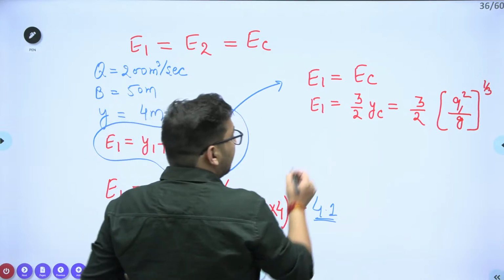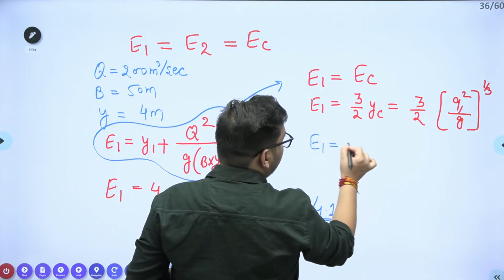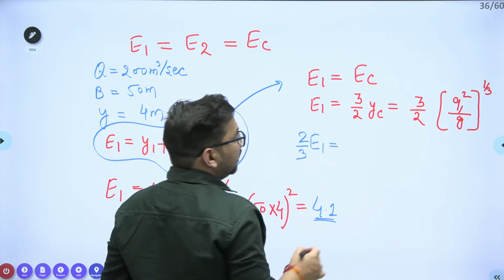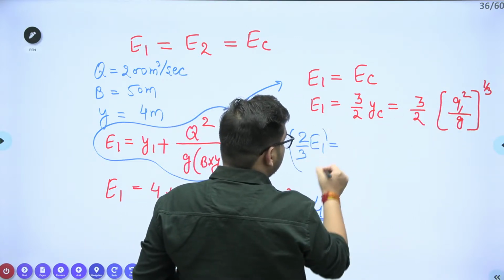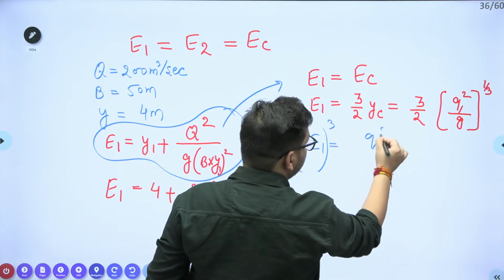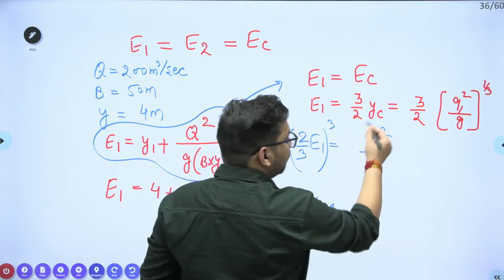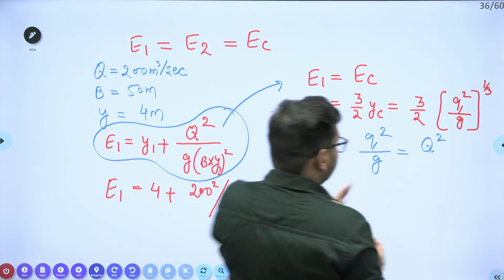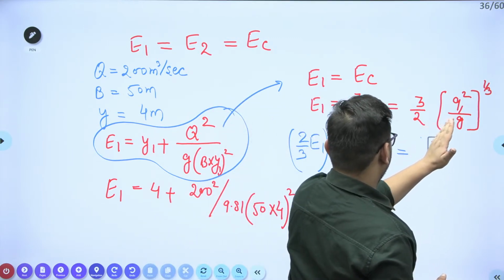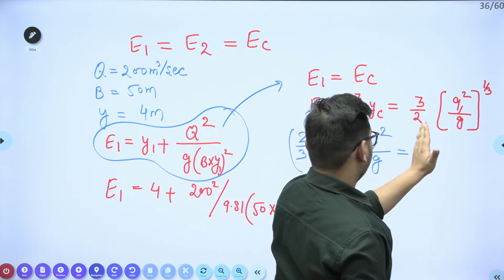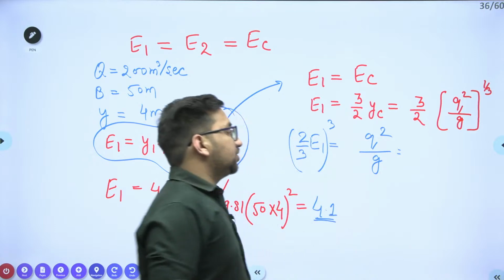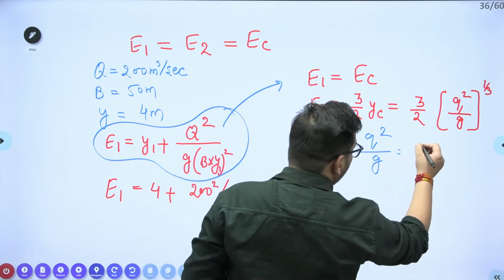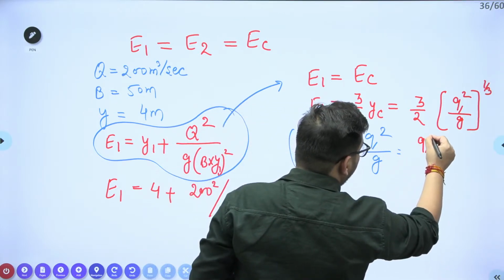Now, this E1 value is equal to 3/2 times YC, so YC is 2/3 of E1, and its whole cube will be Q square upon G. Can I say this Q square upon G, I can say it as Q square upon G into A square.